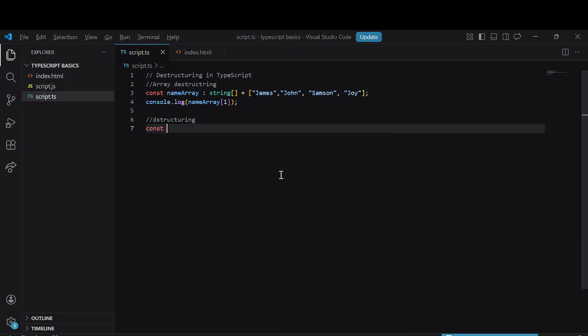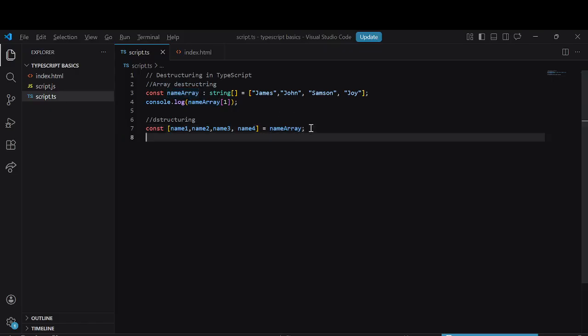You now have const, then your array brackets equal to the name of the array, which is nameArray. Here you can say name one, representing the first, then name two, name three, name four. By this, you have successfully destructured this array.